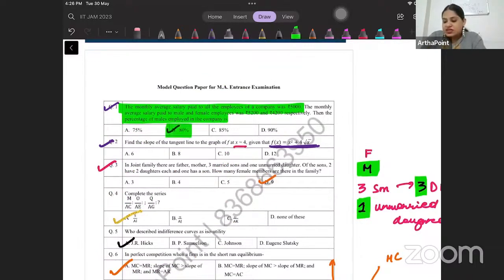Is this clear? Very easy. Spend some time on it. You should be able to do it. Come to the next question.